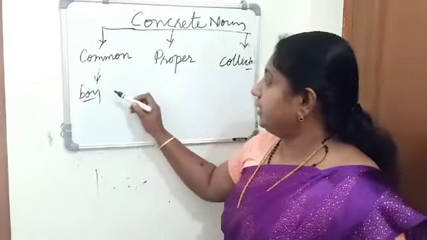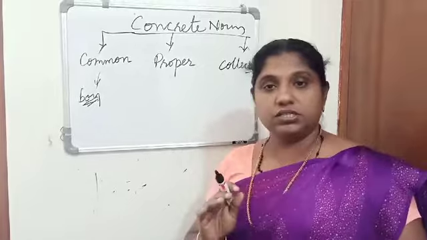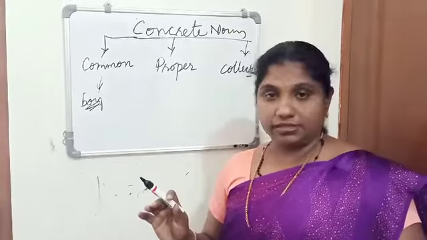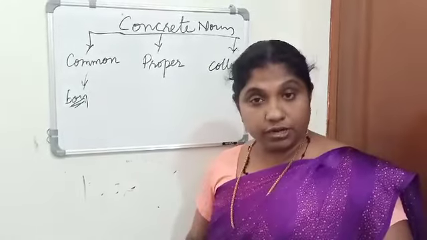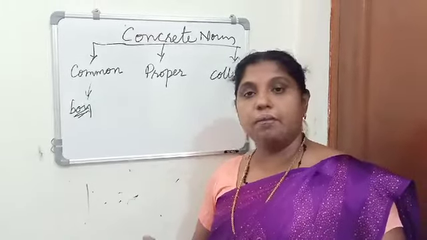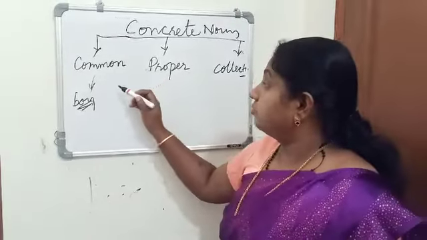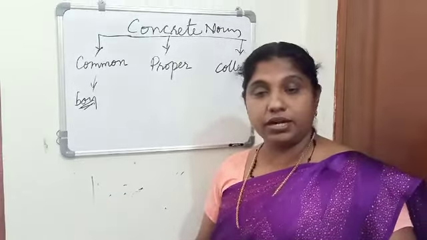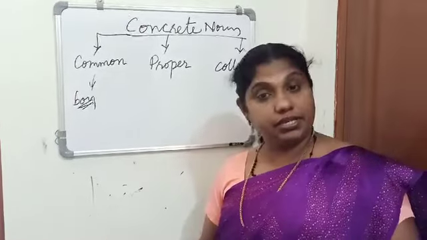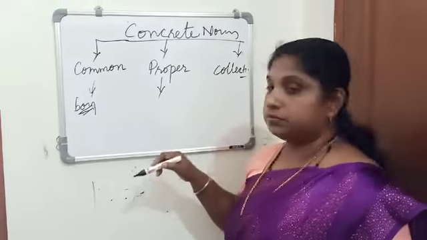So it is a name given in common to every person, place, thing or animal of the same class or a kind. City. City is a common noun. When I say city, it can be any city. So then what may be proper noun?